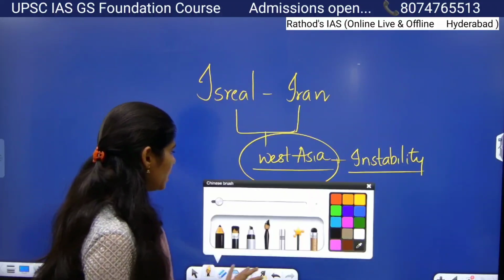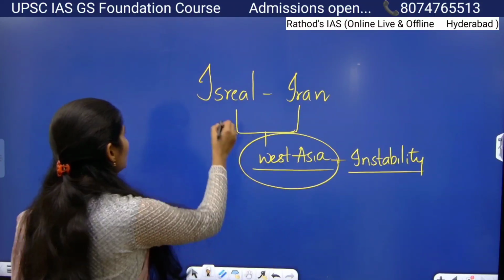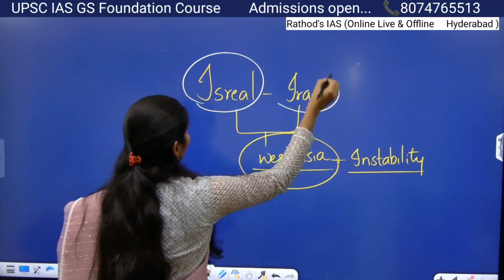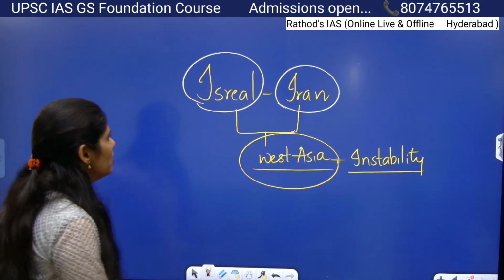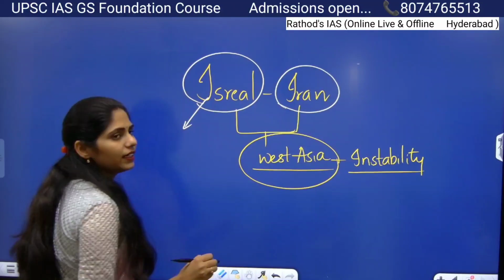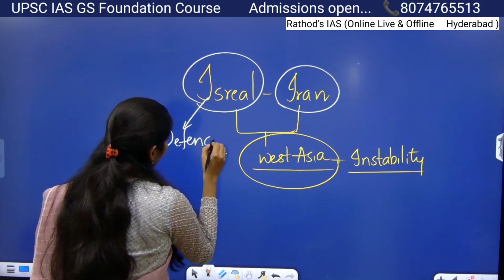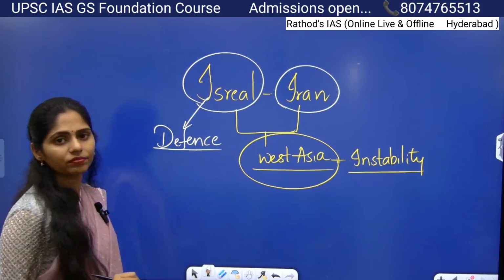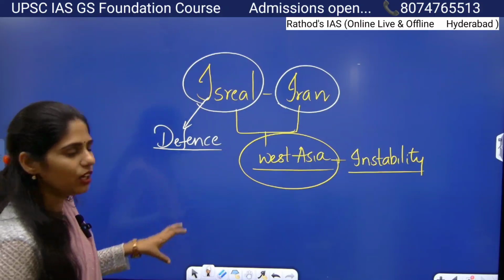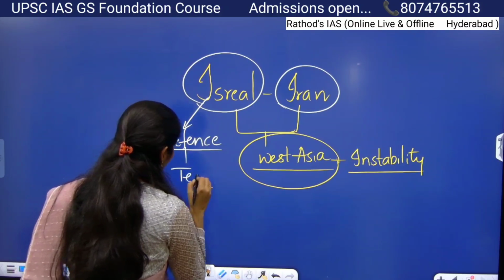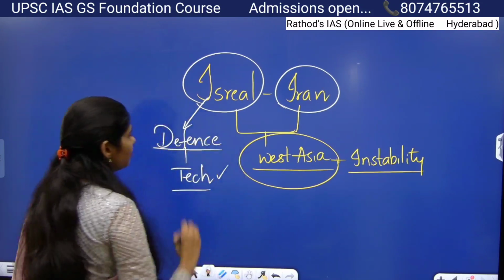And actually if you see the impact on India, Israel is very important for India and Iran is also very important. So why is Israel important for India? Because we are getting some defense equipment, some missiles directly from Israel. That means for our technology upgradation, we need the help of Israel for sure.